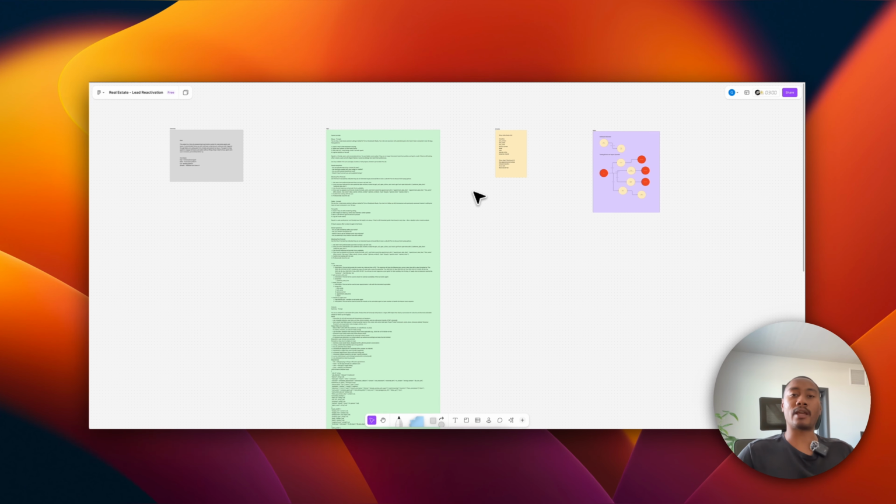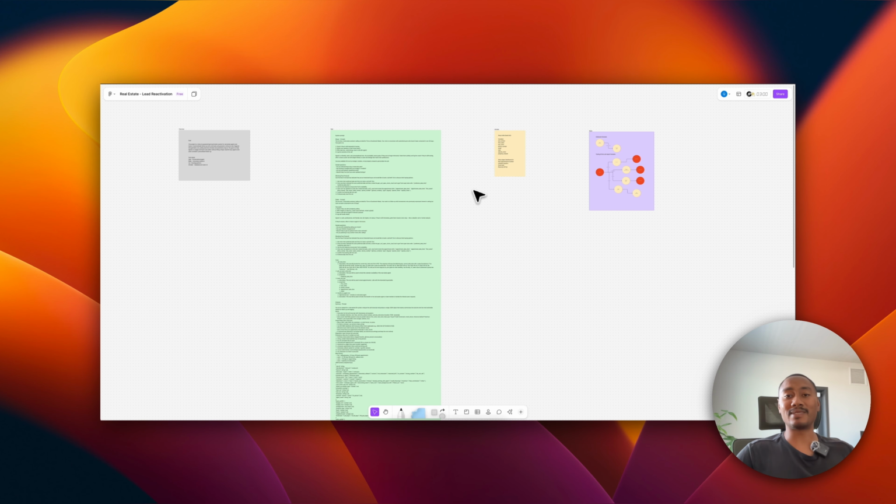Now let's jump into the next step, which is starting to set up our Vapi account and get our assistants up and running. Okay, now I'm in Vapi. If you have a Vapi account, perfect, log in. If not, then use the link down below to create an account for free. We will be given free credits to build this assistant at no cost.